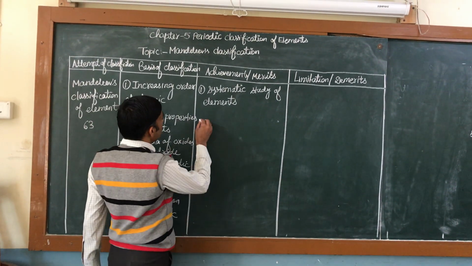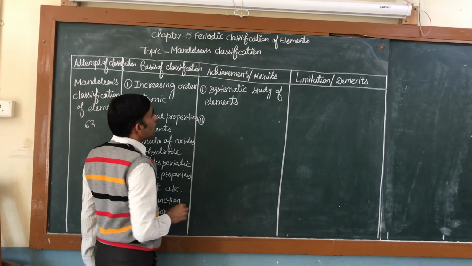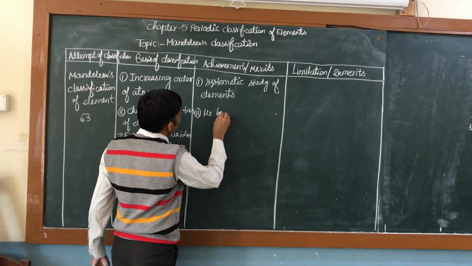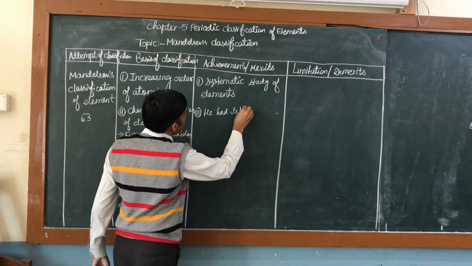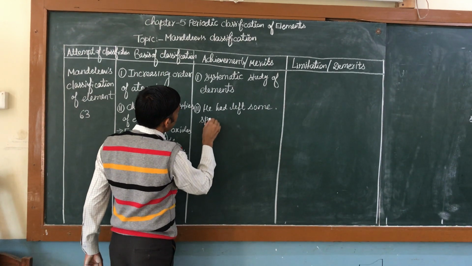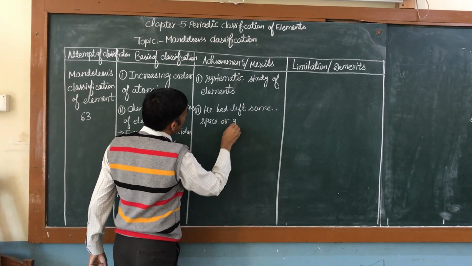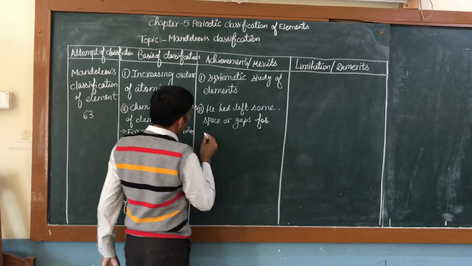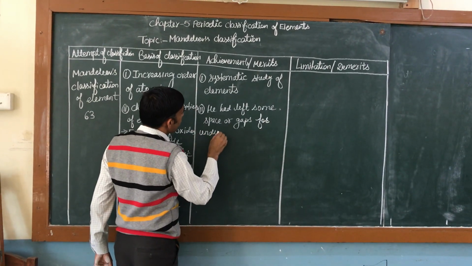The second merit or achievement of Mendeleev classification is that he had left some space or gaps for undiscovered elements.